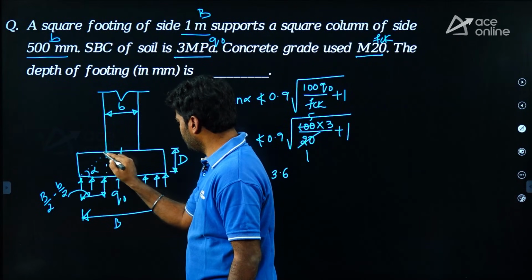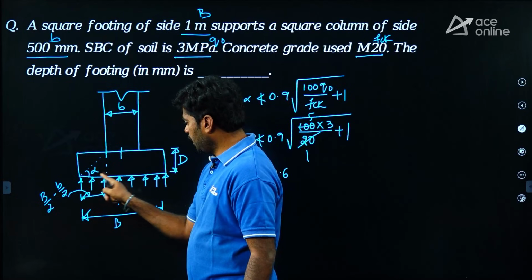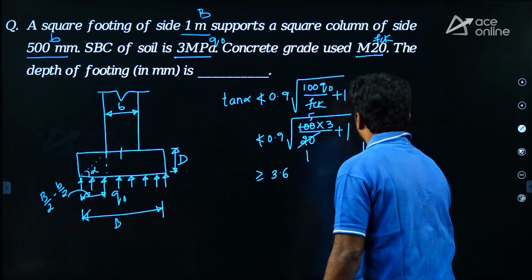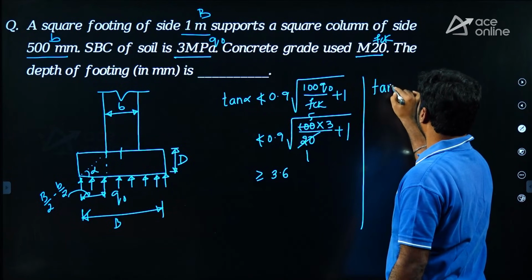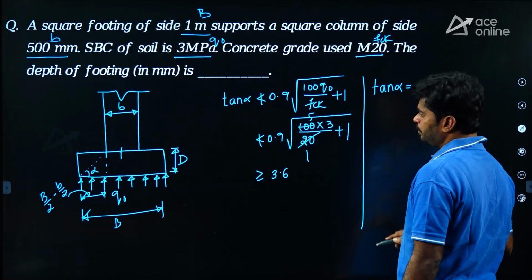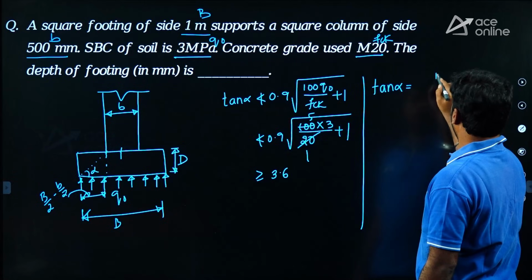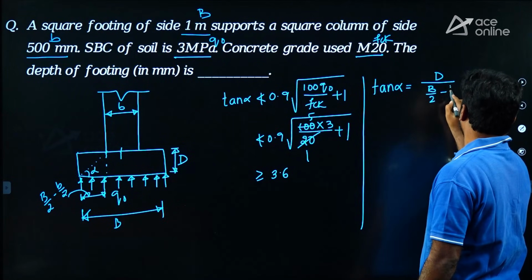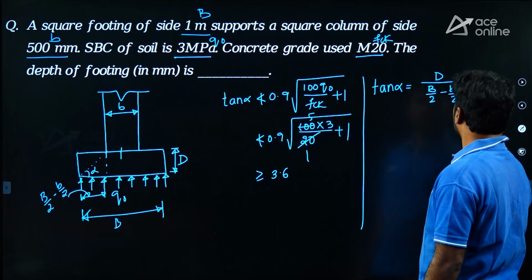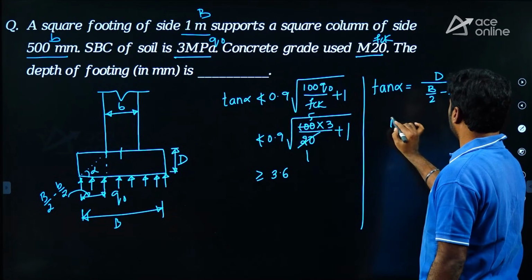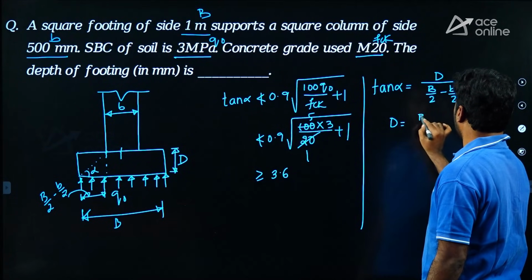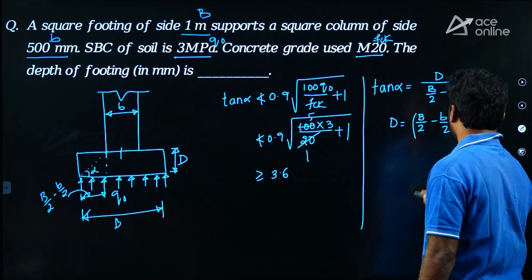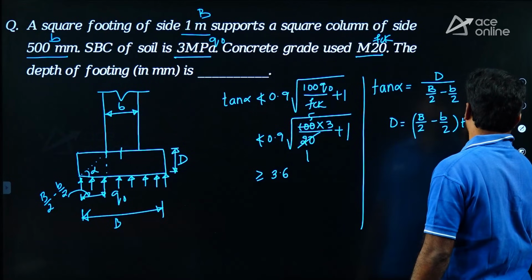But I want from here to here, that is capital B by 2 minus small b by 2. Let us write tan alpha equals d upon capital B by 2 minus small b by 2. Now what is d equal to from this? d equals capital B by 2 minus small b by 2 into tan alpha.